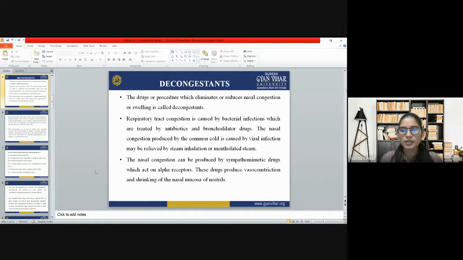By giving sympathomimetic drugs, they act on the alpha receptor and cause vasoconstriction, which shrinks the nasal mucosa and makes you feel free from nasal congestion.